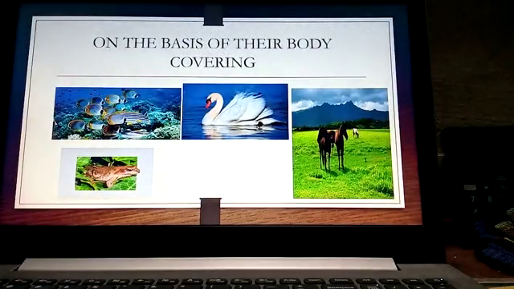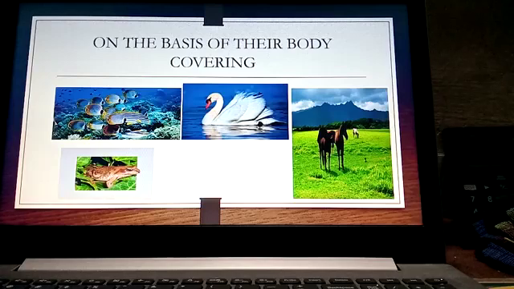So this is the classification on the basis of the body covering, children, where the first picture shows the fish. The fish has scales on its body. You can see beautifully the scales which are there. The second picture is a swan which has feathers. You can see beautiful white feathers covering its body.